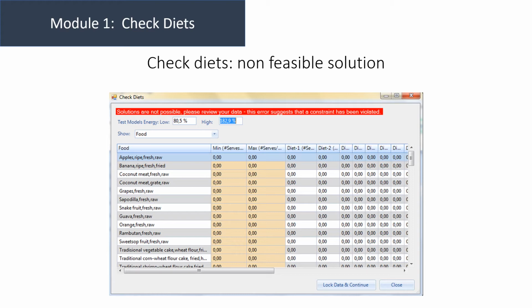And usually with more samples, you will capture more representative patterns, a more appropriate number of food lists, and you can come up with a feasible solution.